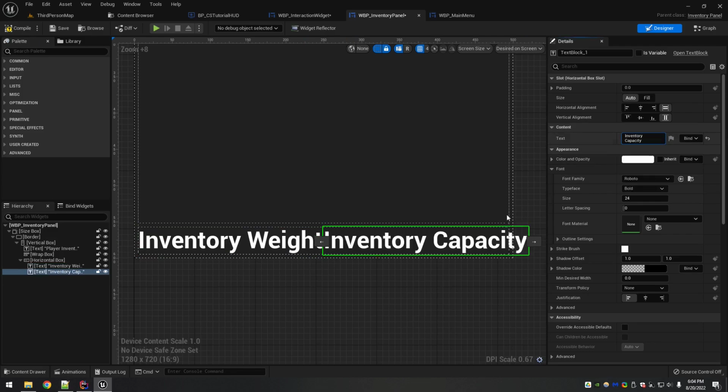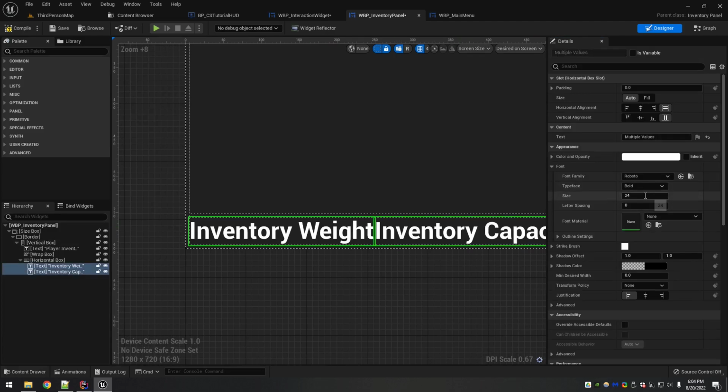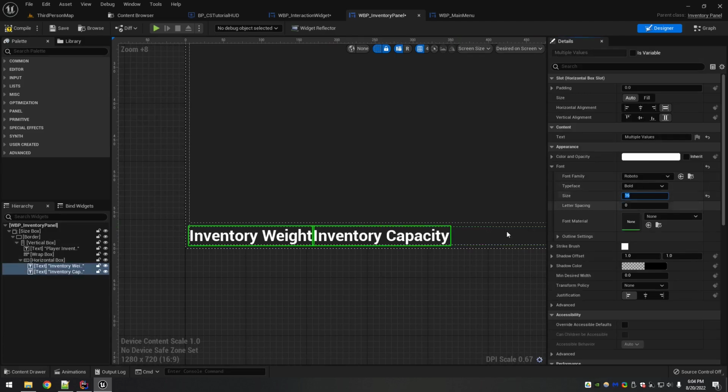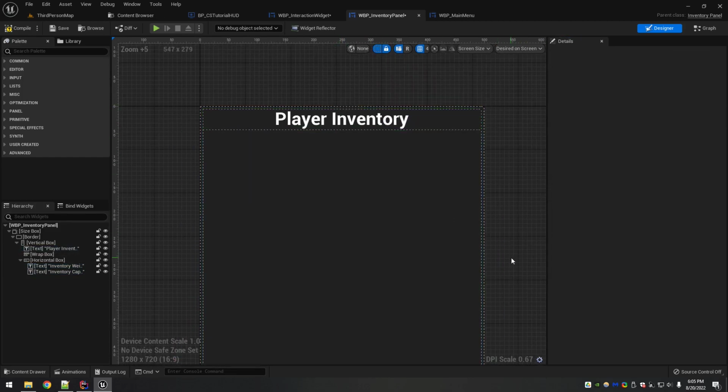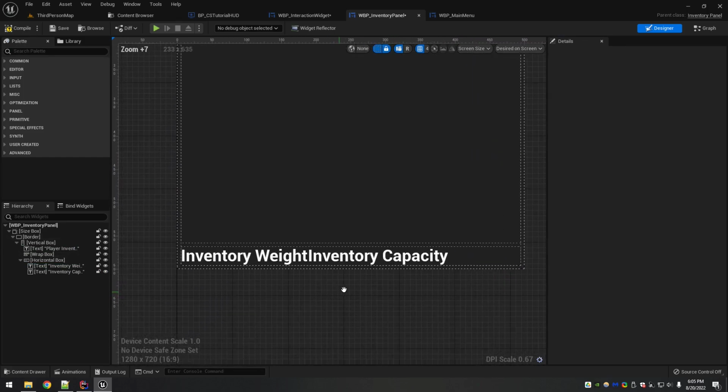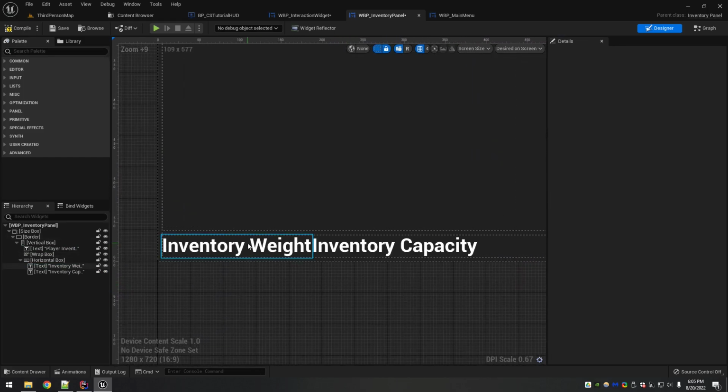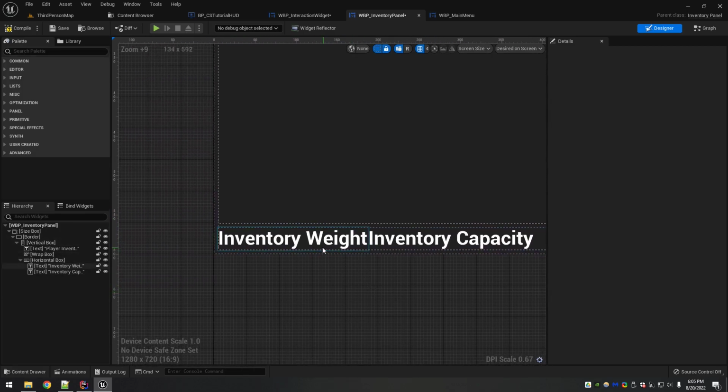These are just labels for now. We need to change this down quite a bit more. I use 16. I think I'm gonna make it more like 18. I'll leave this one at 24 because it's like a heading. Now this is just gonna say, weight X out of whatever, capacity X out of whatever.